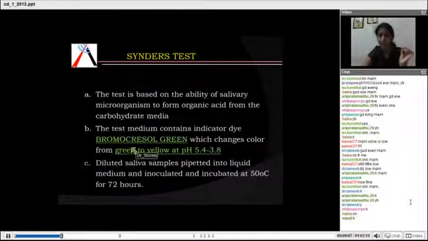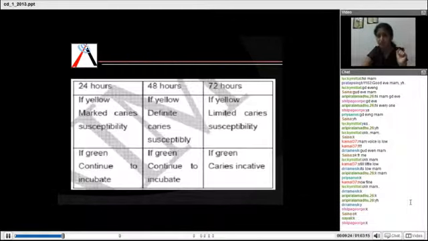So here you actually see the color of the dye changing from green to yellow. If it is at 24 hours, it is marked. If it is at 48 hours, it is definite. If it is at 72 hours, it is very less. So bromocresol green dye is used in Snyder's test. This is an MCQ question asked.